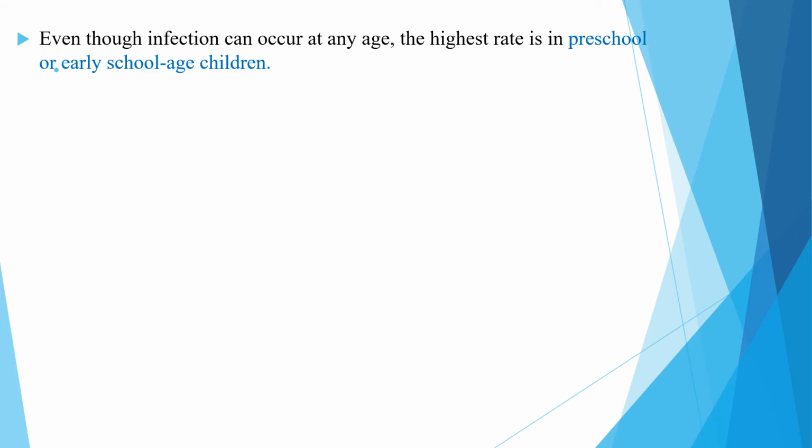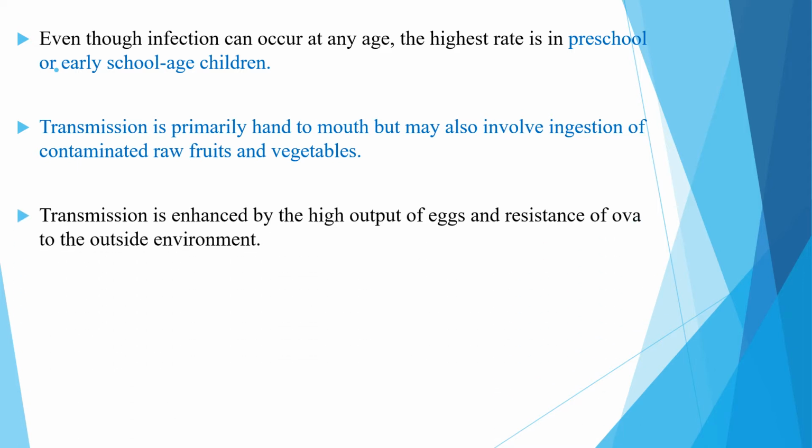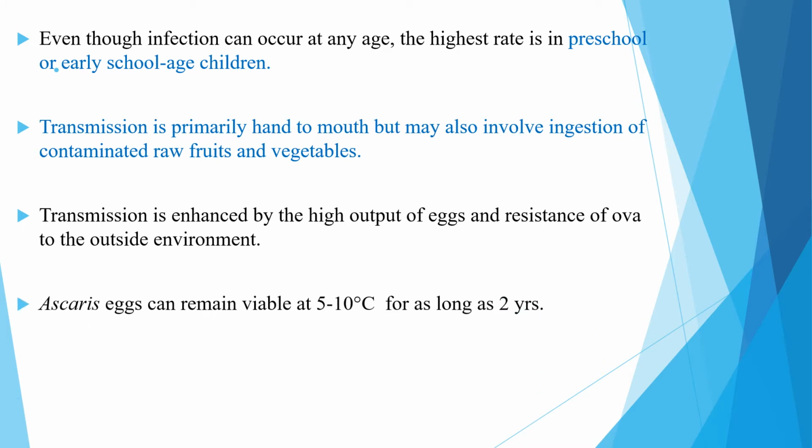Even though infection can occur at any age, the highest rate is in the preschool or early school age children. Transmission is primarily hand to mouth, but might also involve ingestion of contaminated raw fruits and vegetables. Transmission is enhanced by the high output of eggs and the resistance of ova to the outside environment. Ascaris eggs can remain viable at 5 to 10 degrees Celsius for as long as 2 years.